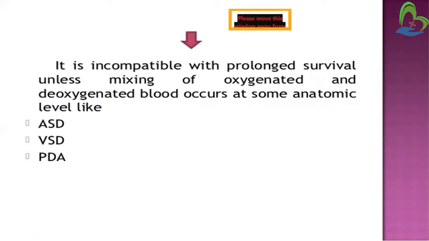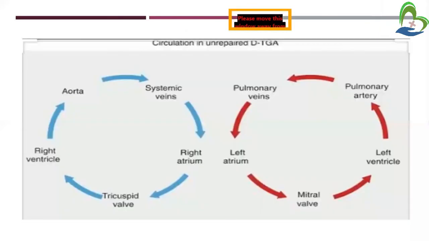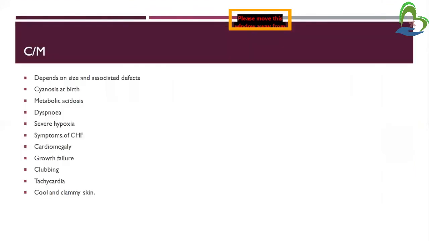It is incompatible with prolonged survival unless mixing of oxygenated and deoxygenated blood occurs at some anatomic level, like ASD, VSD and PDA. The child cannot survive for a long time if there is no communication between pulmonary circulation and systemic circulation. For survival, some defect must be present so that mixing of blood can occur. The defects are atrial septal defect, ventricular septal defect, and patent ductus arteriosus. This is the pathophysiology of TGA that we have seen.